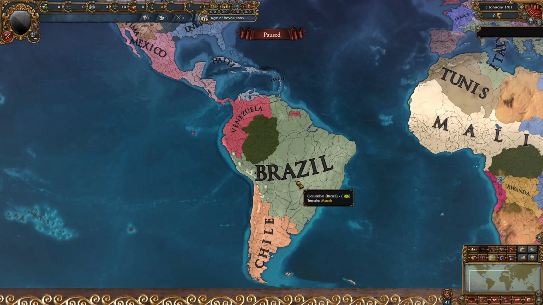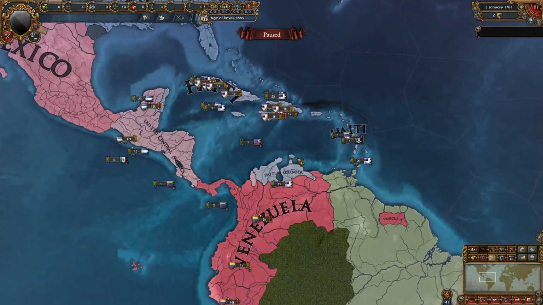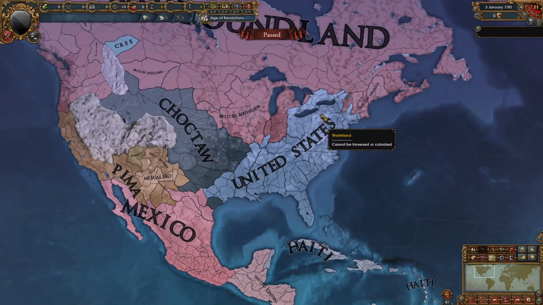No real changes in South America. We're down to 3 big countries: Venezuela, Brazil, and Chile, with Haiti having some land over here as well. The United States have expanded into Choctaw even more, and they've basically moved into the Rio Grande region as well.